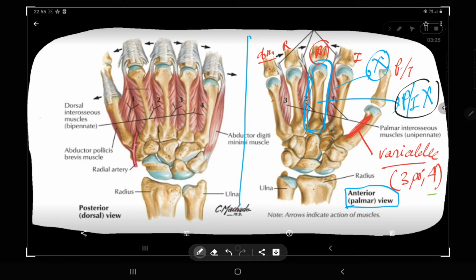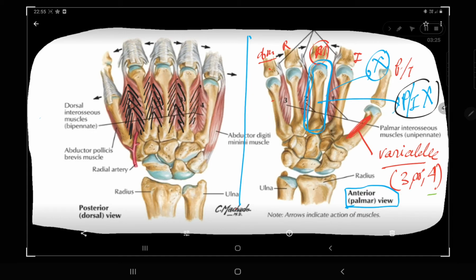Yes, what is this? I am marking with black one interossei. Okay, this is another interossei. Okay, and this is the third interossei, and this is the fourth interossei. This is which interossei? Dorsal interossei muscles.